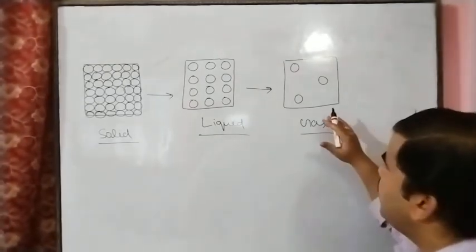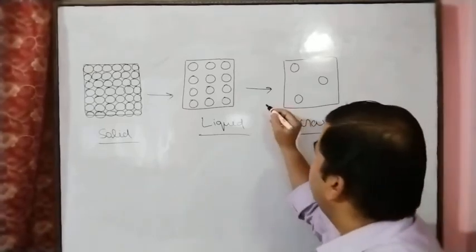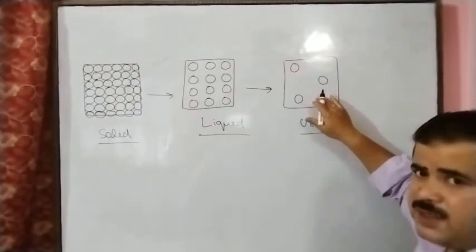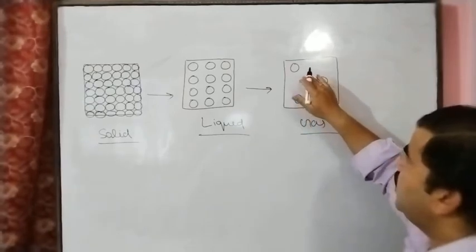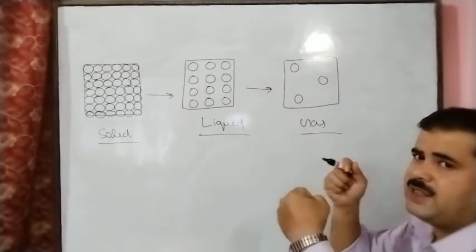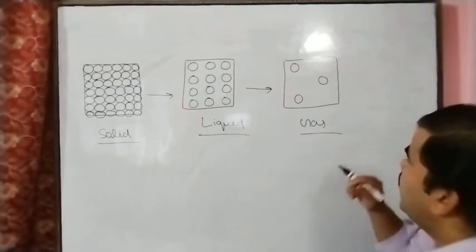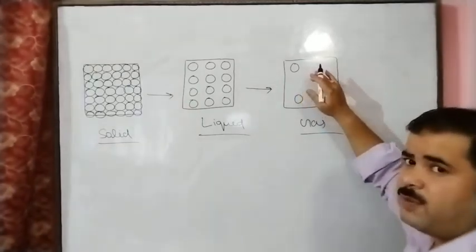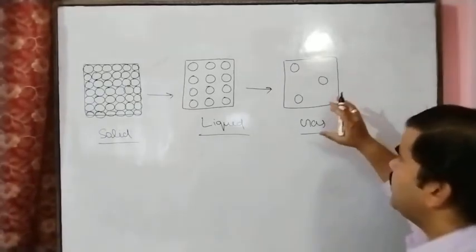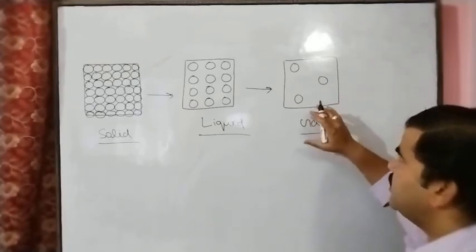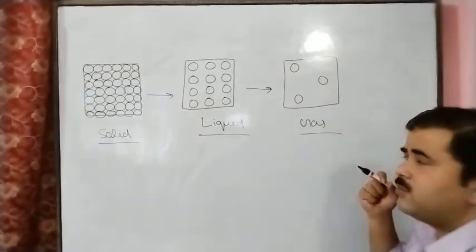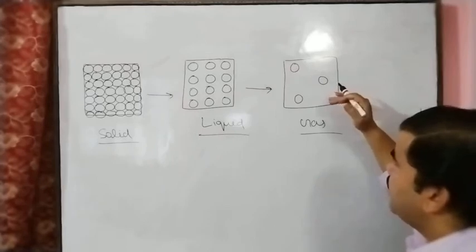If we decrease the temperature in the gaseous state, the kinetic energy decreases, the movement of the particles slows down, and these particles interact with each other, because the interparticle force of attraction increases.